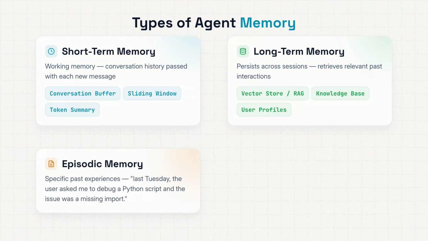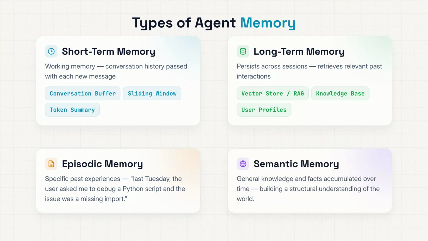Then we have two more nuanced categories: episodic memory, which stores specific experiences. Like last Tuesday, the user asked me to debug a Python script and the issue was a missing import. And semantic memory, which stores general knowledge and facts the agent has accumulated over time. These four types work together to give an agent a rich, layered understanding of context.